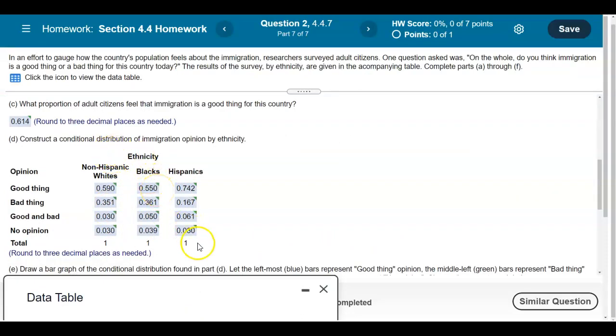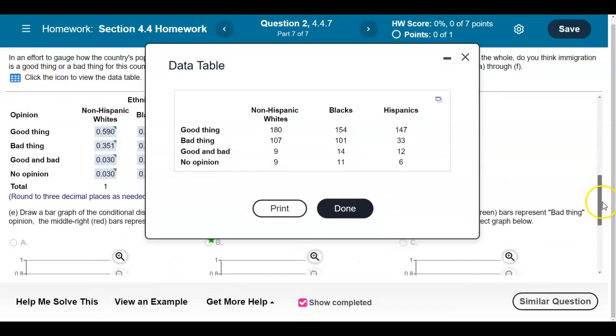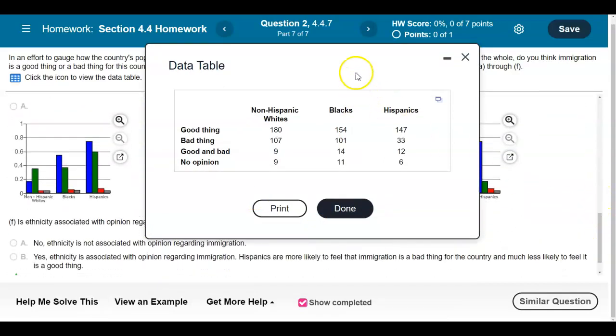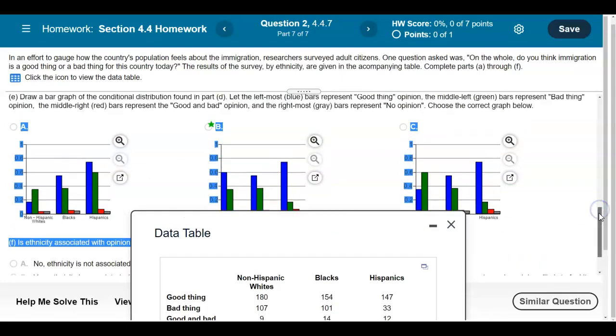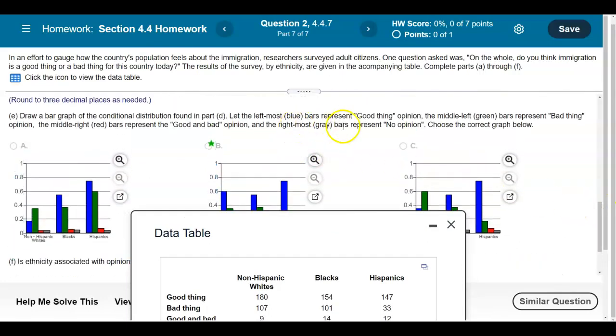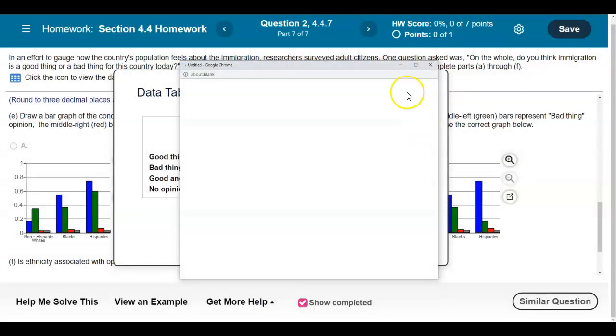Okay, so now what we want to do is it's asking us to draw a bar graph of the conditional distribution found in Part D. Now, if we look at the bar graphs that are given, it's saying here that the leftmost blue bar graph represents a good thing. The middle left green represents the bad thing. The middle right red represents the good and bad. And the rightmost gray represents no opinion. We want to create a graph. So by doing that, we're going to go ahead and open this up into StatCrunch.